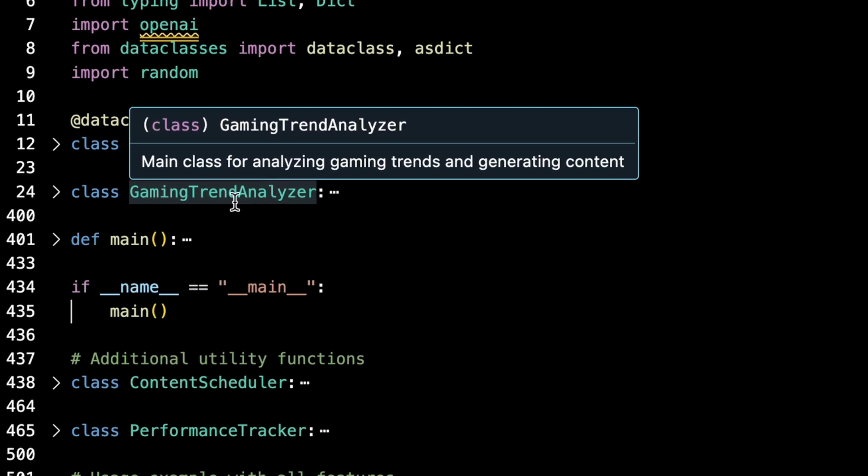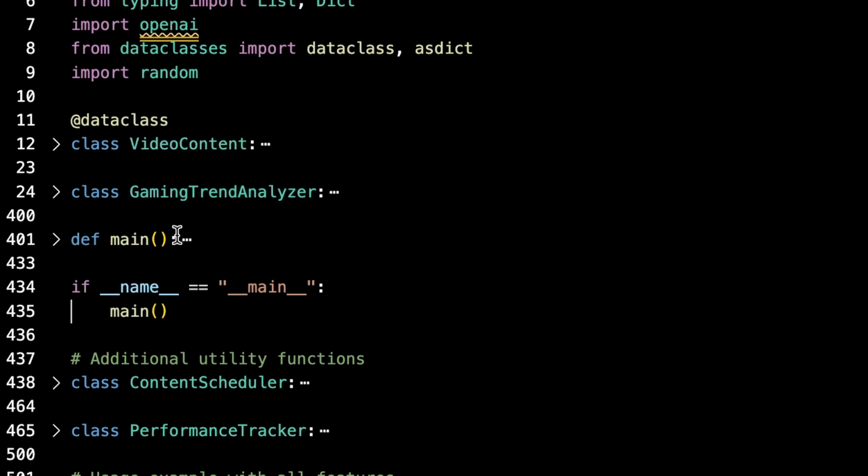This will analyze, it will fetch the data from the API from Reddit or YouTube, and then you just analyze that fetched data by calling GPT and then storing the data, right? So this is all we need.